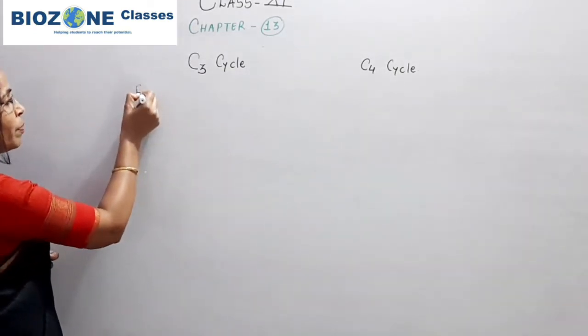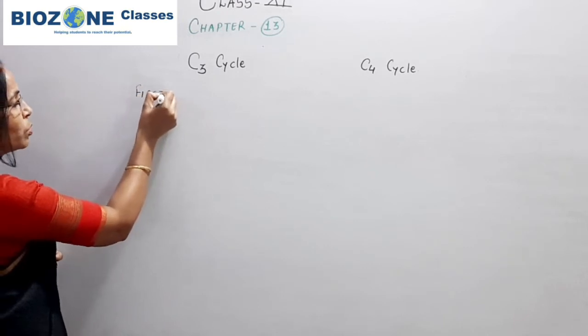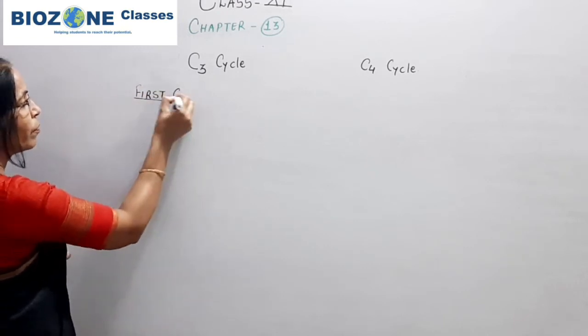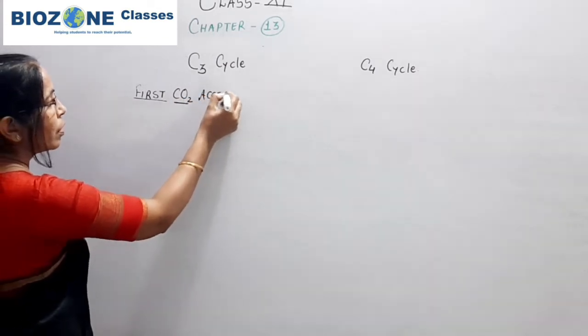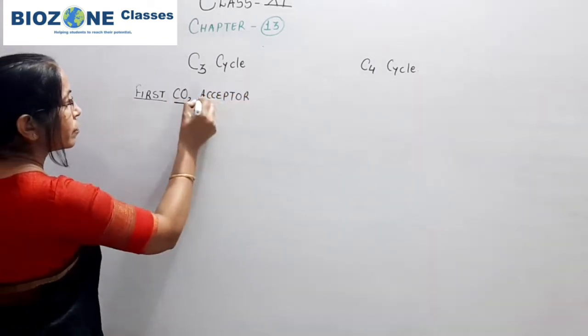Here you see, the first basis we use is the carbon dioxide acceptor.